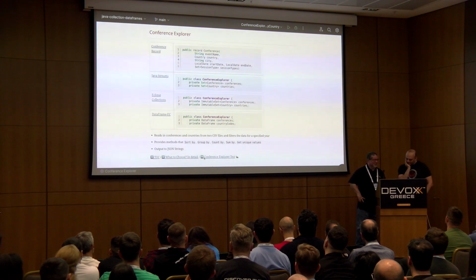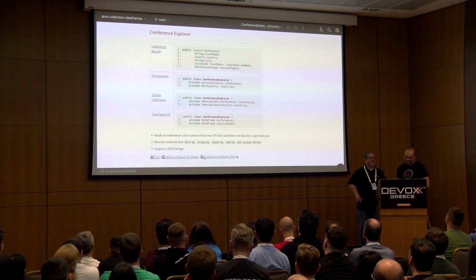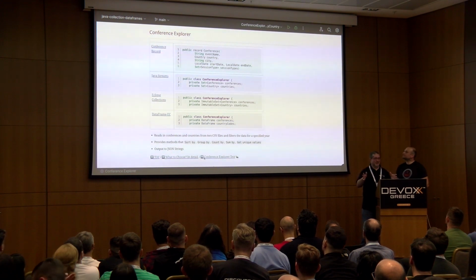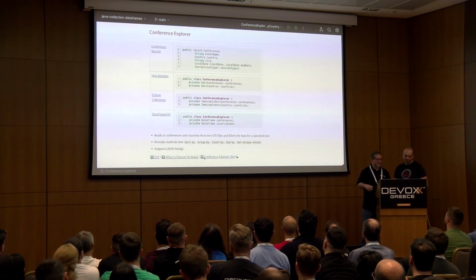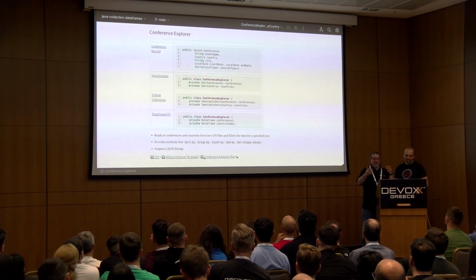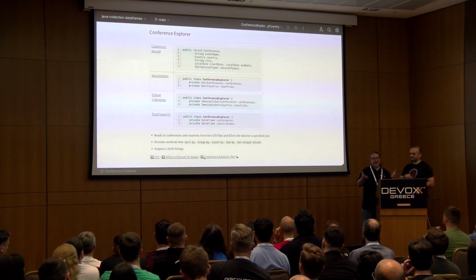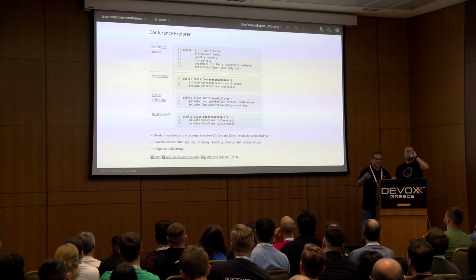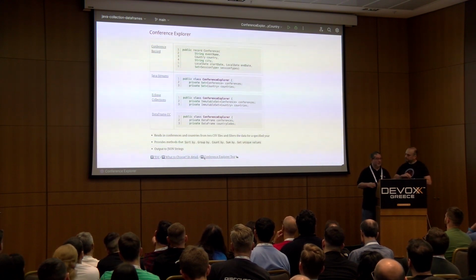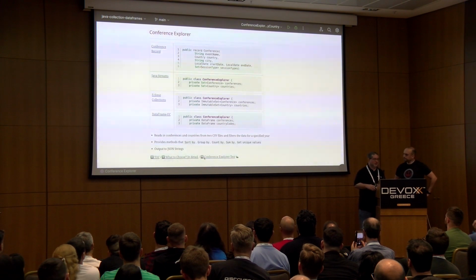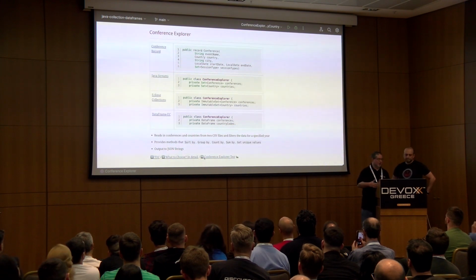So, Conference Explorer, what is that thing? Yeah, so basically, as Rustam was talking about before, we had this problem where we want to ingest conference data from a CSV file. For the object-based solutions, which are Java streams and Eclipse Collections, we needed to have some domain model defined. So we decided to use a new feature as of Java 14. For the code we were actually writing, we used Java 20 with preview features turned on, so you'll see some of the preview features in here.